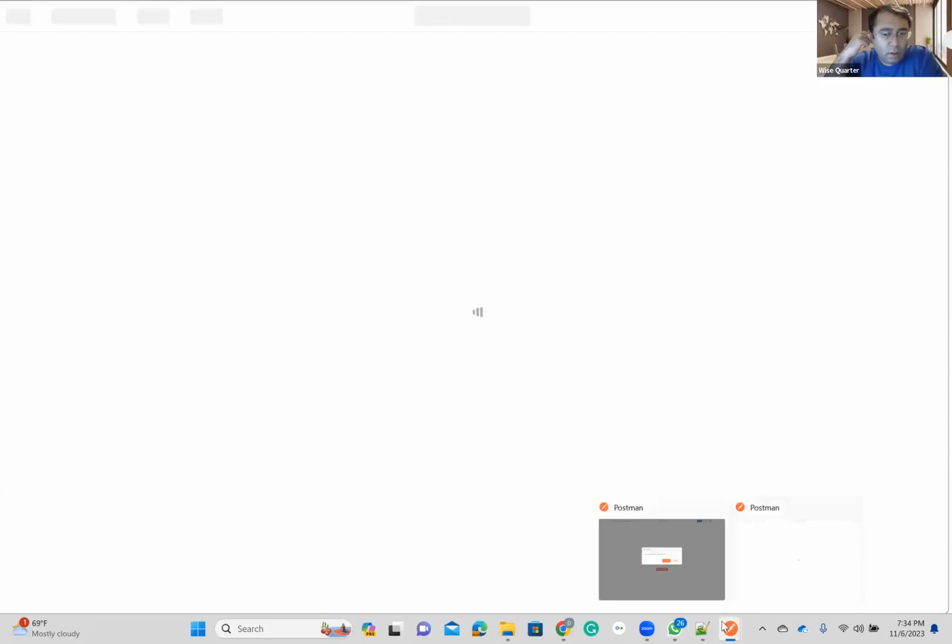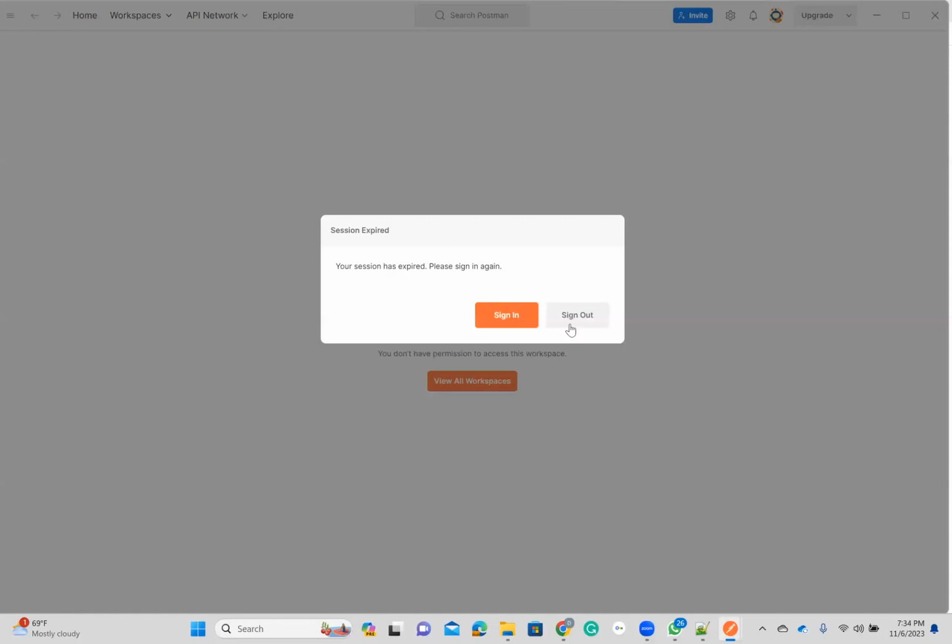I'm not sure. I don't think my computer is this slow. It's taking time to open. Yeah, then please close this program. Go to Postman part, yeah. On the left is the part. Okay, let's say sign out.